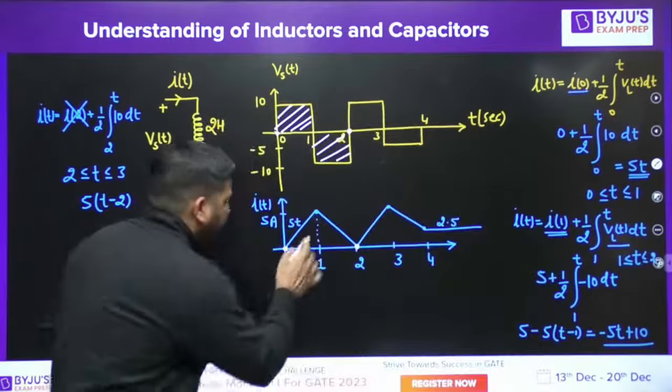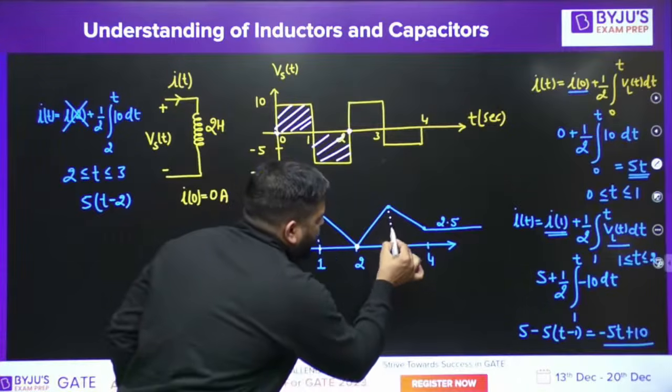Now you can see that at t equal to 1 and at t equal to 3, the current is repeating again.